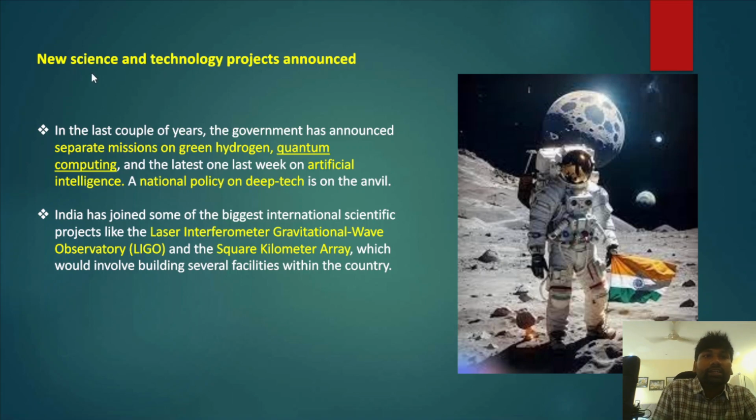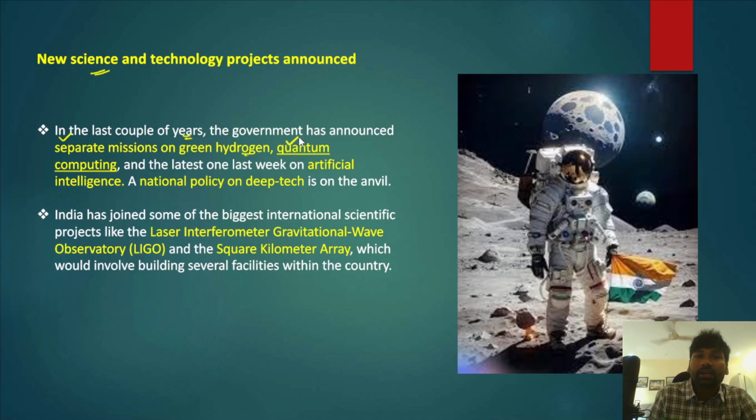However, there are certain new science and technology projects that have been announced by the government recently. What are those projects? We will understand briefly. In the last couple of years, the government has announced separate missions. The National Green Hydrogen Mission has focused on making India a hub of green hydrogen production and export.